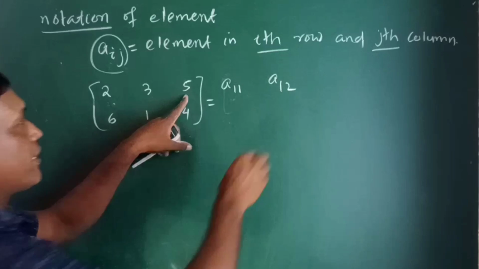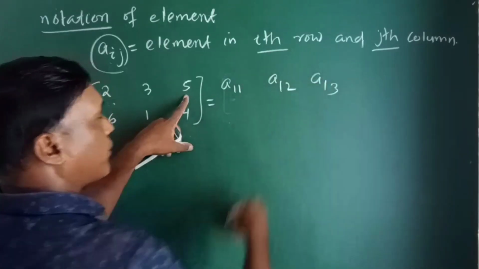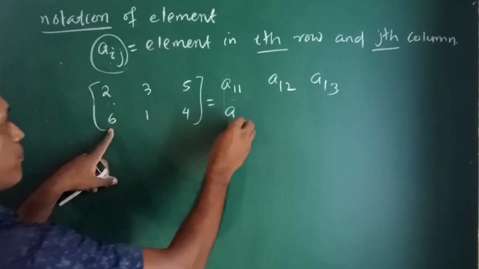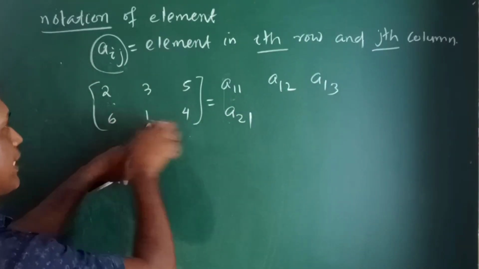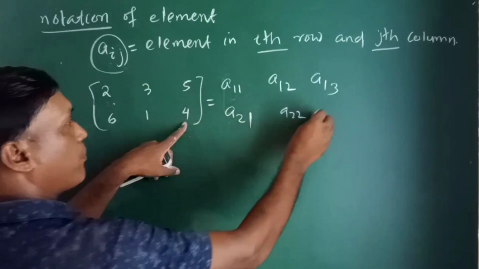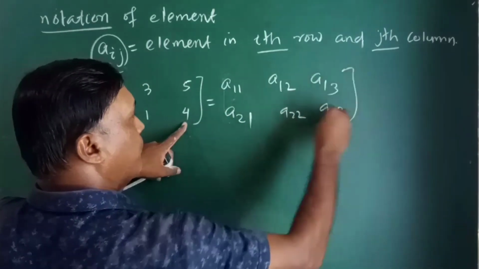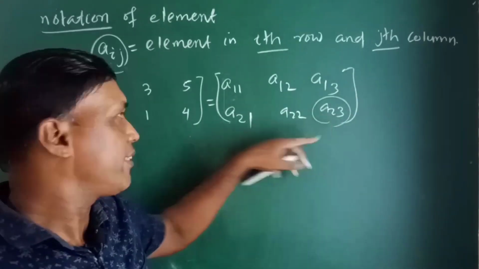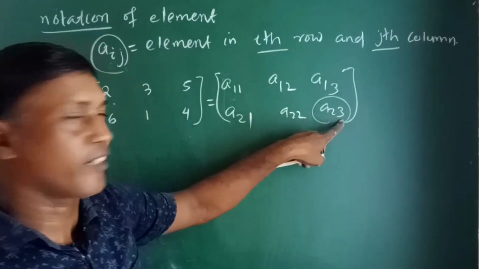Similarly, this is in first row third column. This is in second row first column, means A21. This is second row second column, A22, and this is in second row third column, means A23. So A23 means the element in second row and third column.